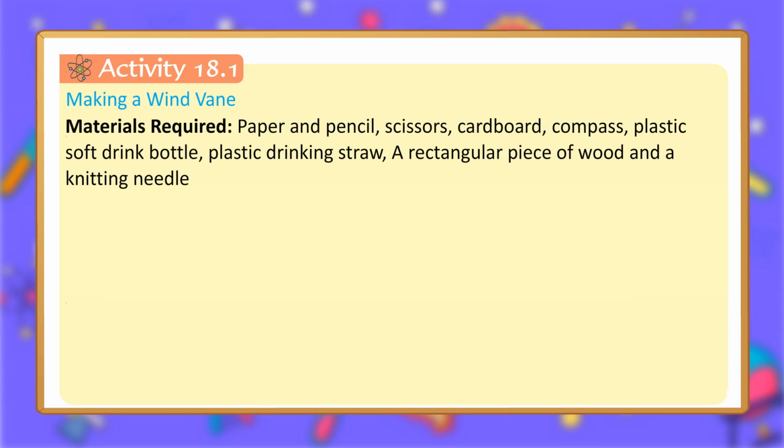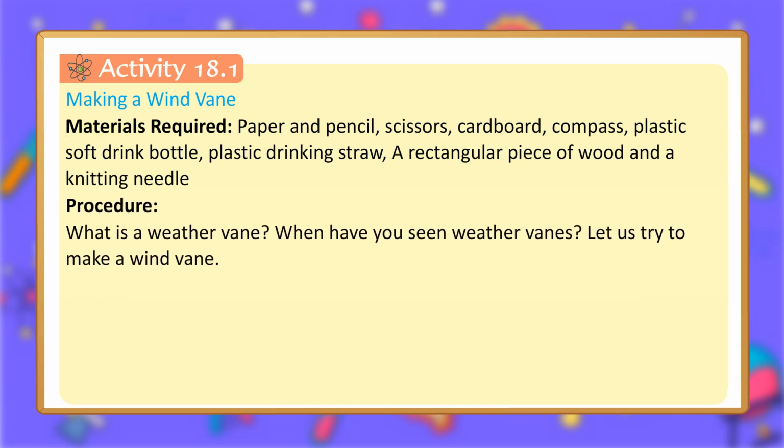Activity 18.1. Making a wind vane. Materials required: paper and pencil, scissors, cardboard, compass, plastic soft drink bottle, plastic drinking straw, a rectangular piece of wood and a knitting needle. Procedure. What is a weather vane? When have you seen weather vanes? Let us try to make a wind vane.